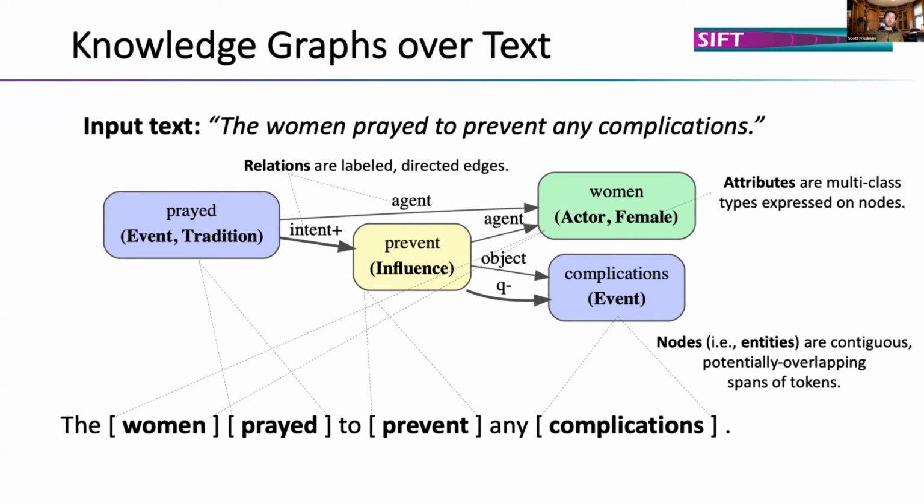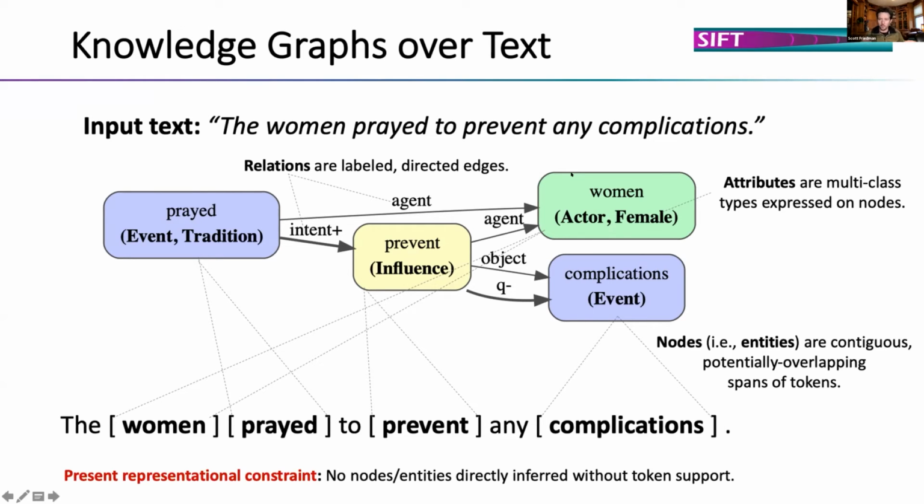Now we have many representational constraints here. Unlike symbolic NLP, that can do arbitrary follow-on inference, here we are limited by the nodes and entities that are directly inferred with token support. So it can't be a node if it doesn't come from a token or span of tokens within the text. Of course, you could do additional inference with the inference engine, but that's outside the scope of our present system. This is also a directed multigraph because you can have multiple edges between different nodes with different labels.